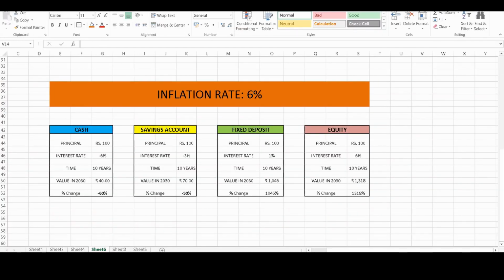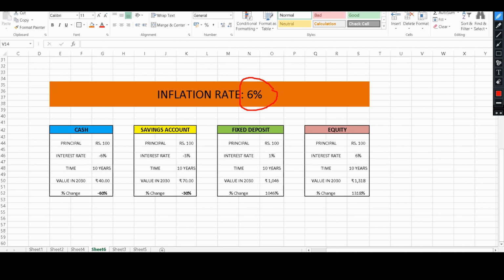Now let us see how inflation will affect our investments in the long term. We have considered an inflation rate of 6% here. We saw in the earlier chart that inflation varied from 2.5 to 12%, so we have considered a 6% median for a period of 10 years. Let us see what happens when we factor in inflation.